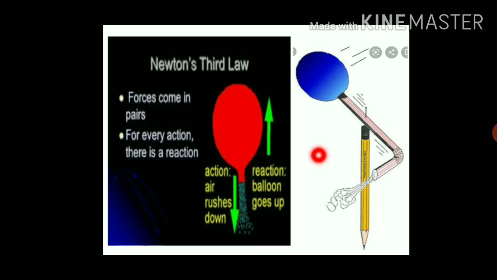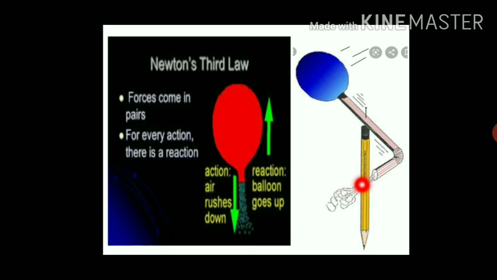In this second figure, one inflated balloon is tied to one end of this straw, and that straw is fixed using this pin as shown in the figure. The air from this balloon comes out at this end with action force.